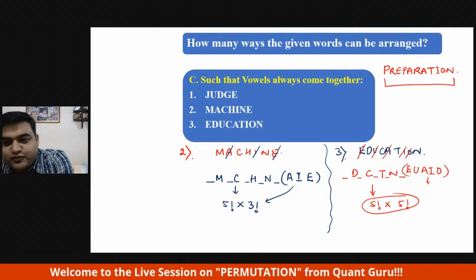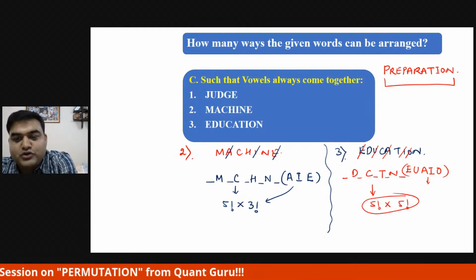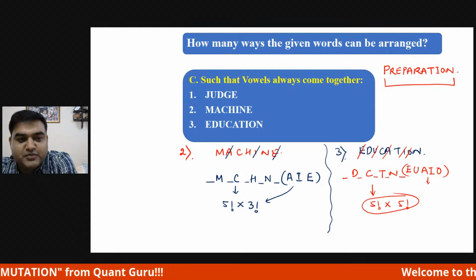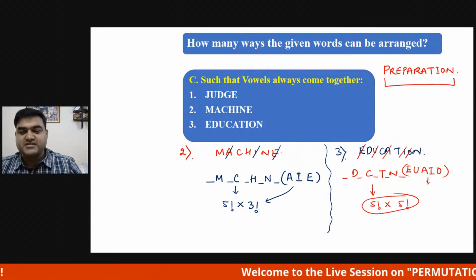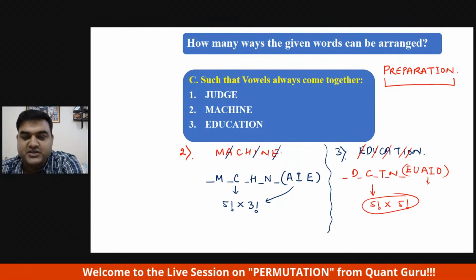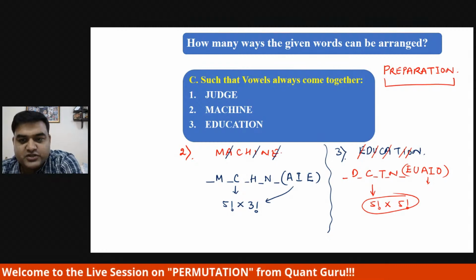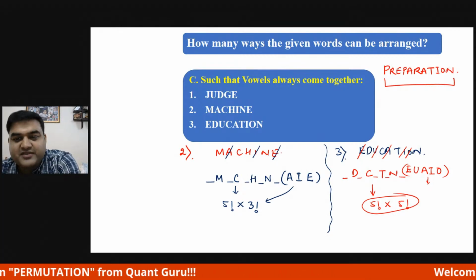Why did you write 4 factorial into 4 factorial? The division was right, but you have to count the actual number of letters. Kirti has given 4 factorial into 4 factorial. Nice attempt. Om Prakash, 7 factorial into 5 factorial. Very nicely done, but somewhere you are going wrong.